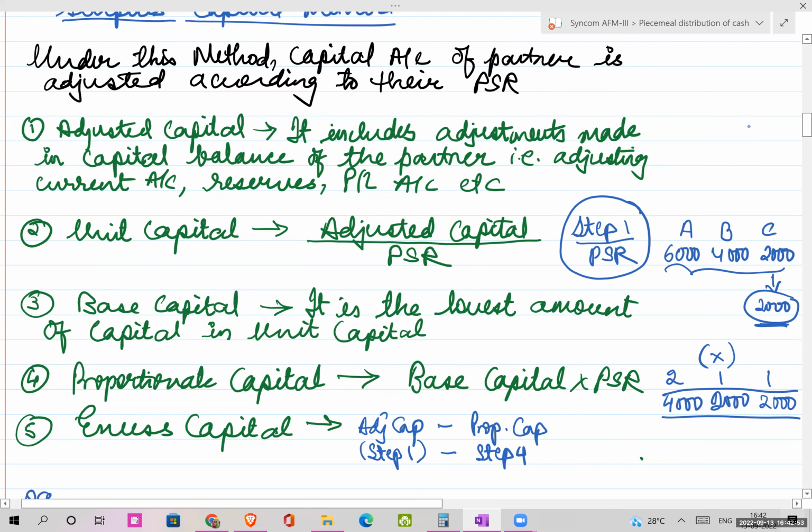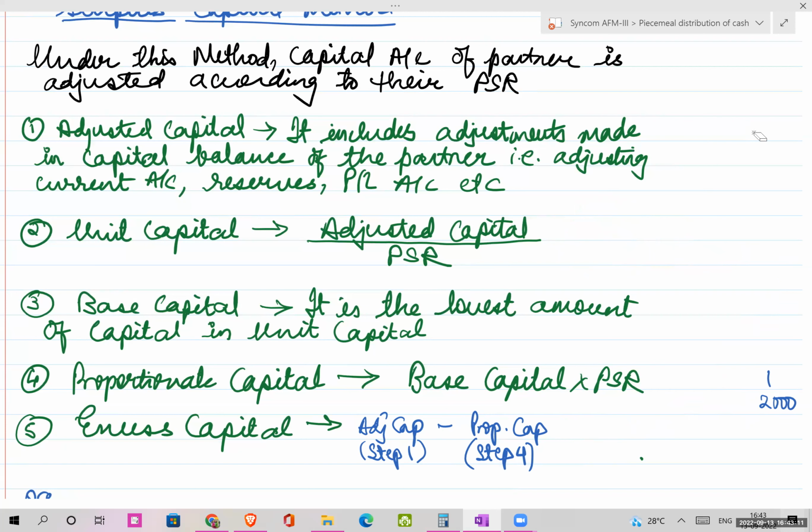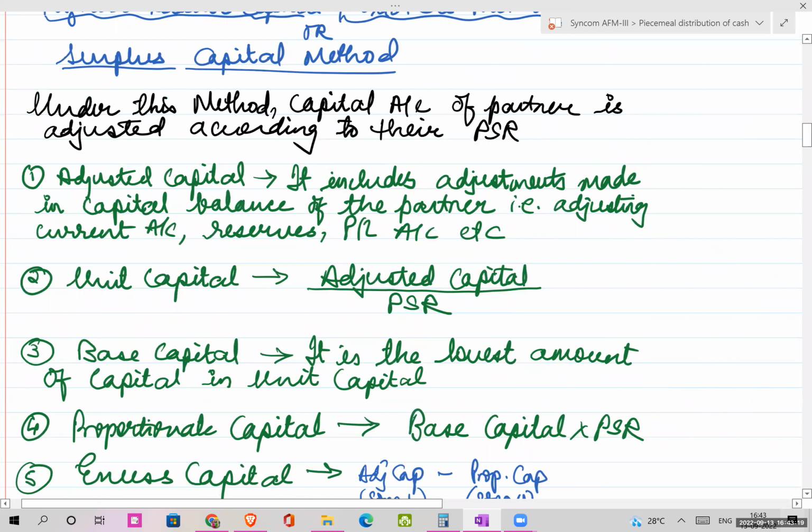So step 1 minus step 4 will give you your excess capital, that is adjusted capital minus proportionate capital. This is how you arrive at your excess capital method. Anyways, when we are doing sums, you will get more clarity about the calculations. Now let's move on to a basic one.